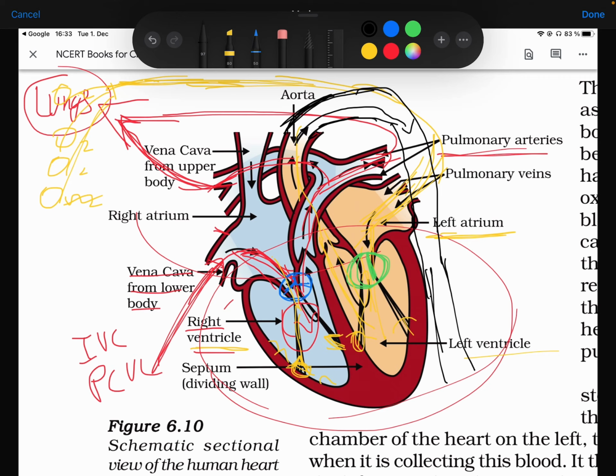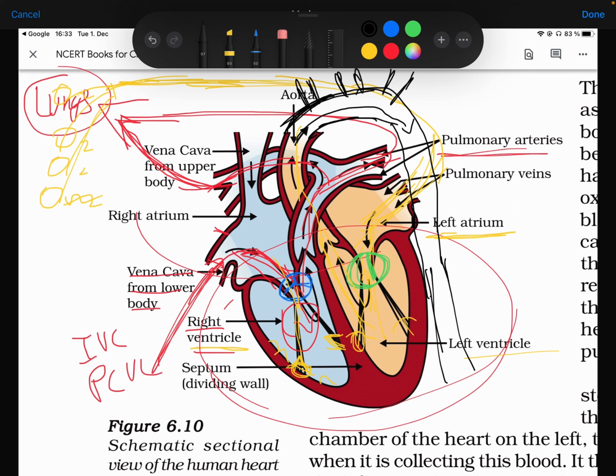Now you may be wondering, where does the blood travel up to our brains, to our upper thorax, right? There's a small thing here. You may be seeing in many heart diagrams there are three arteries.